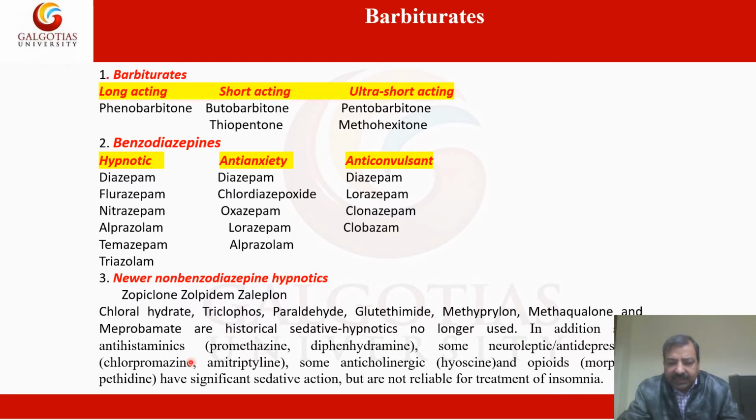In addition to this, antihistaminics such as promethazine and diphenhydramine, some of the neuroleptics and antidepressants such as chlorpromazine and amitriptyline, and some anticholinergics such as hyoscine, and opiates such as pethidine, have significant sedative actions but are not reliable for the treatment of insomnia.